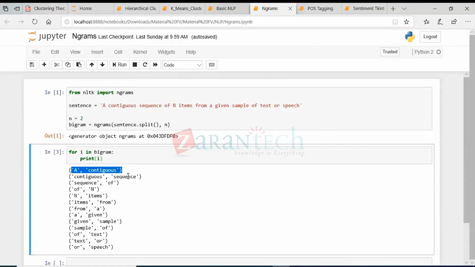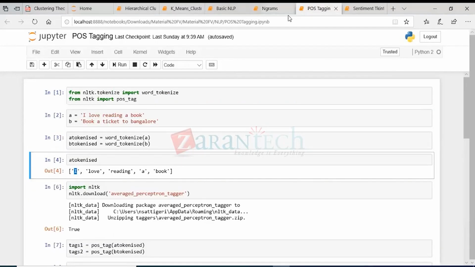But if we use n-gram, then the combination of words will be considered as tokens. Clear? Unigram is nothing but tokenization only.